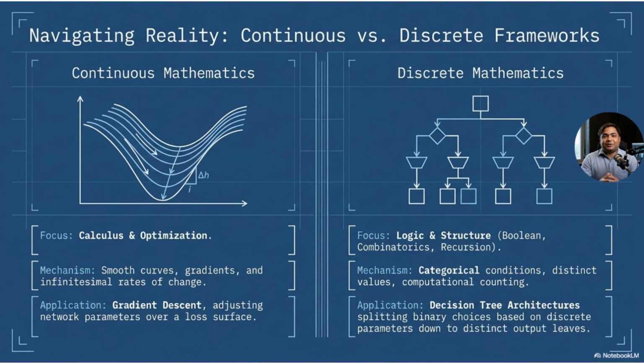So both continuous and discrete mathematics are necessary in AI. Continuous mathematics helps neural networks learn from smooth changes. Discrete mathematics helps AI systems make structured decisions, process logic, and work with graphs and trees. A strong AI learner must understand both worlds.